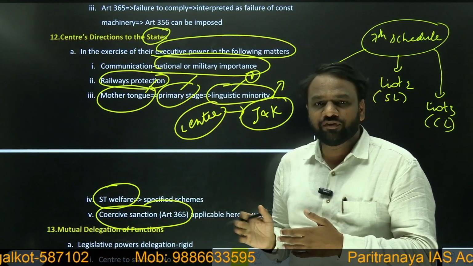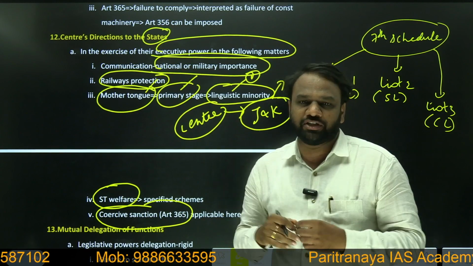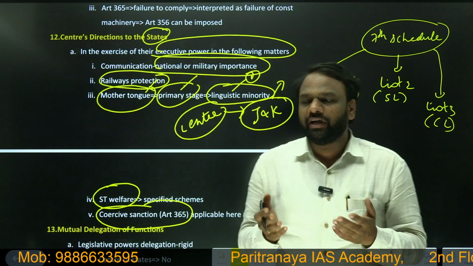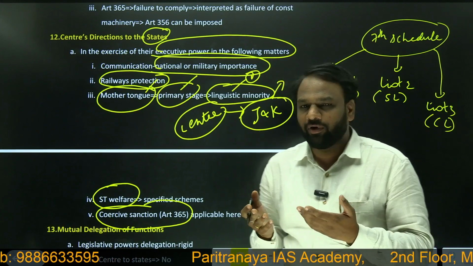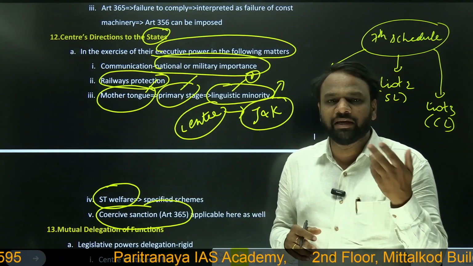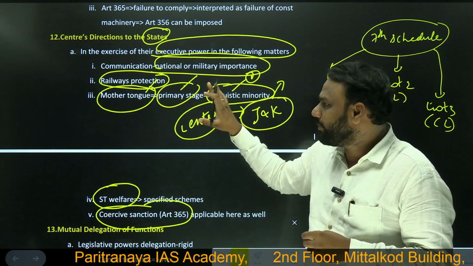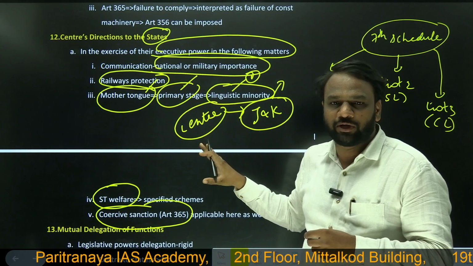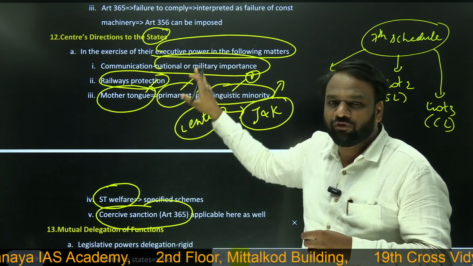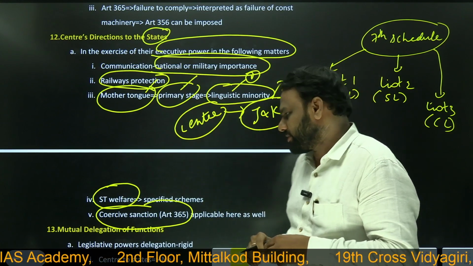But in this case also, if the state does not adhere to the center's directions, then what can the center do? Here also, the center can interpret it as failure of constitutional machinery, and it can impose President's rule. That is why it becomes very important on the part of state governments to implement the directions that have been given by the center in a few of these aspects.